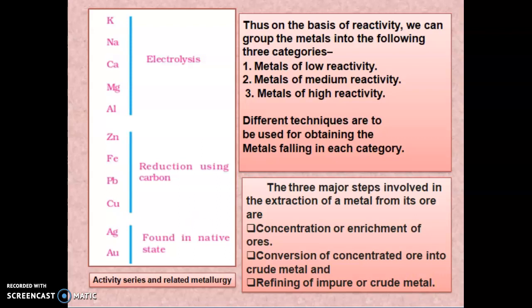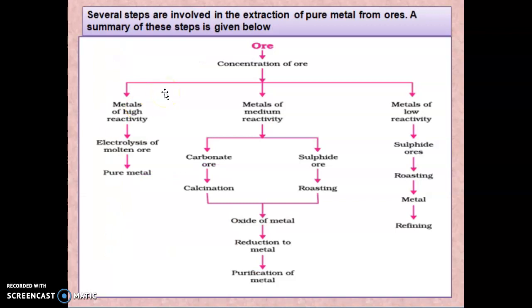Now we will see the several steps involved in the extraction of a pure metal from the ore. The summary is given in these steps. First, the concentration of the ore, which is divided into three depending on reactivity: metals of high reactivity, medium reactivity and low reactivity. The metals of high reactivity undergo electrolysis of the molten ore. During electrolysis we can separate pure and impure metal, and at last we get a pure metal.